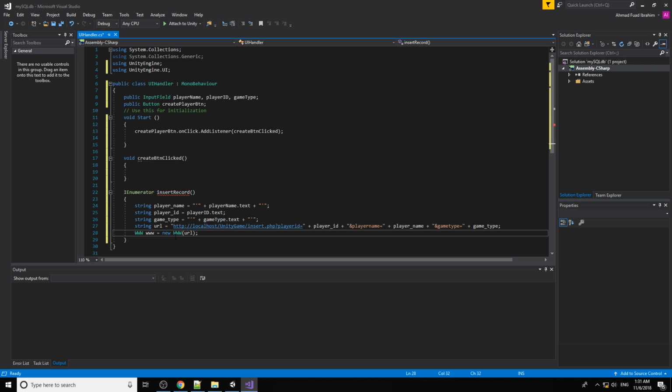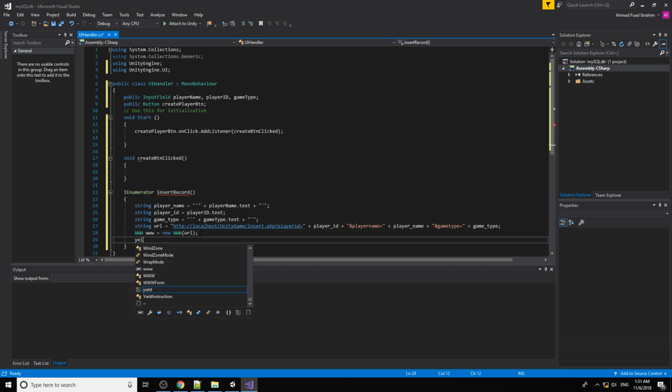Now we load the URL, then we wait until you have a result for this one, so you return www. Once you return, this has a value, then proceed.